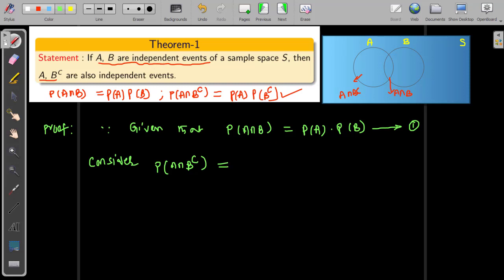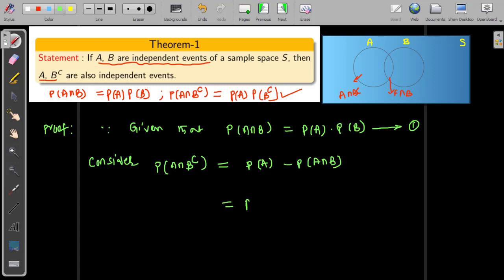The probability of A intersection B complement could be equal to the probability of the total area minus the probability of A intersection B. Can I write like this? A intersection B complement is equal to the total area P of A minus the common intersection area, which we need to subtract because it is added twice. That's the reason for minus P of A intersection B.